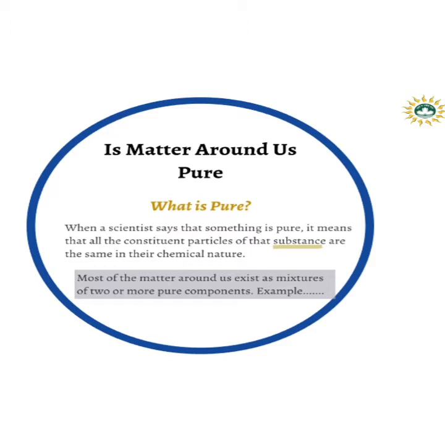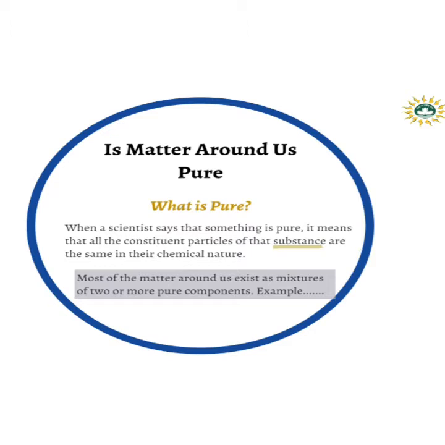According to scientists, a substance is pure when all the constituent particles of that substance are the same in their chemical nature. That means a sample of matter containing only one kind of matter is known as a pure substance.